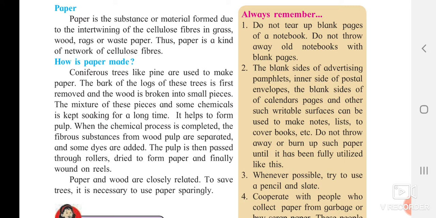Thus paper is a kind of network of cellulose fiber. It is not a combination of only wood. You are also using waste paper in it. Grass is also used, wood is also used, etc. So how is paper produced? There is a process.